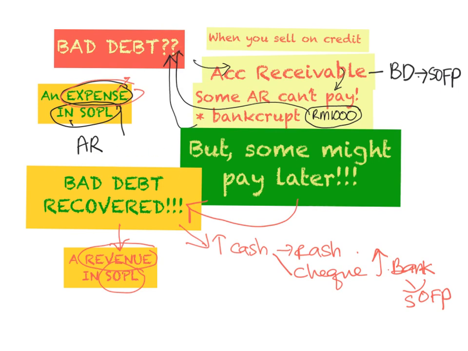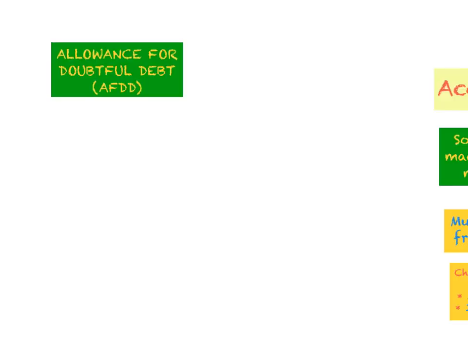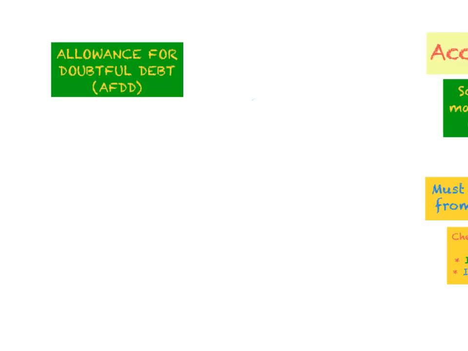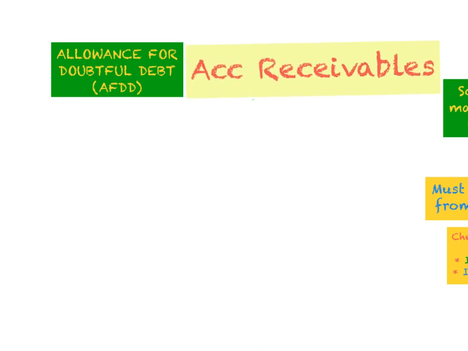So we compare it with the allowance for doubtful debt, and let's see what is the difference between bad debt and doubtful debt. Previously we looked at accounts receivable.